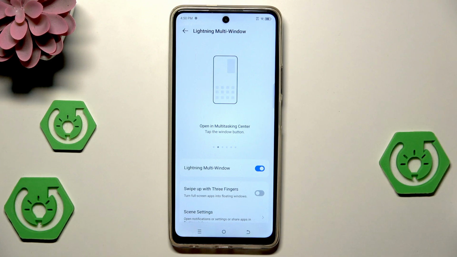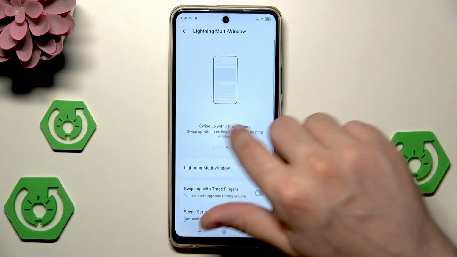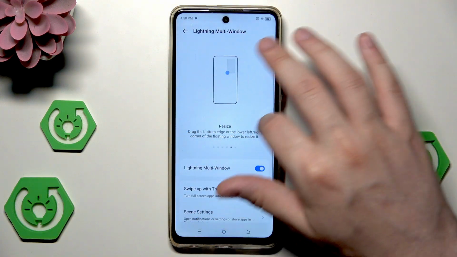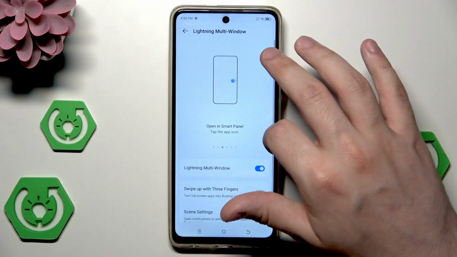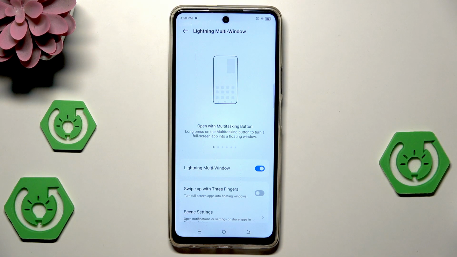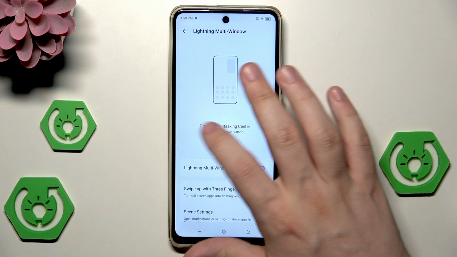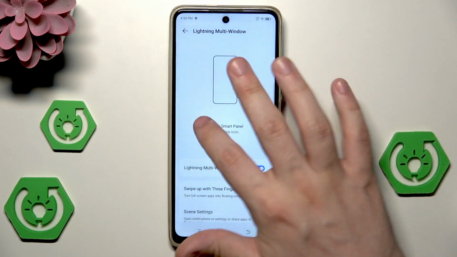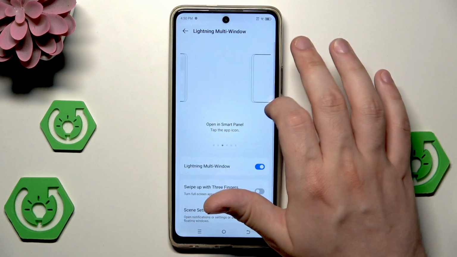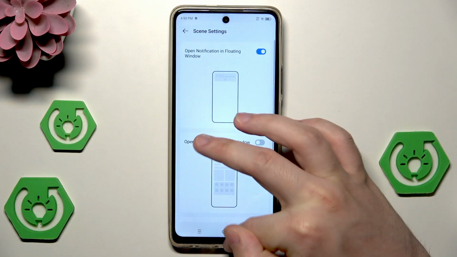Next to it we have the multi-window function, and we have a few ways we can enable it. The multi-window is good, for example, for productivity or for multitasking. So in here I'll show you the methods how to use it. We can enable it from the multitasking button by holding right in here. We can tap from the multitasking center, and I don't know why it keeps scrolling and I can't tell you everything that I want, but let's open some app.